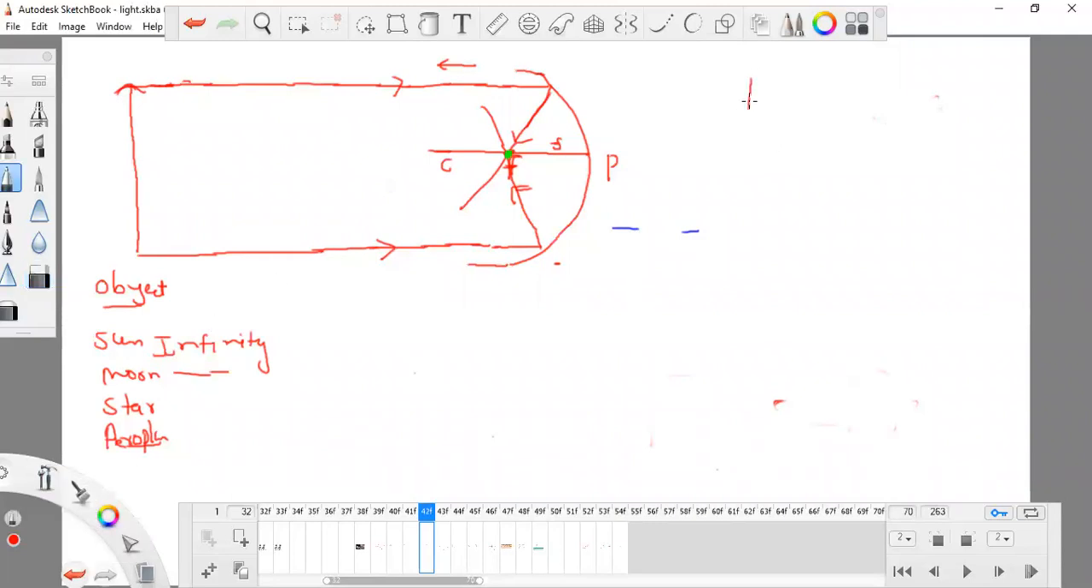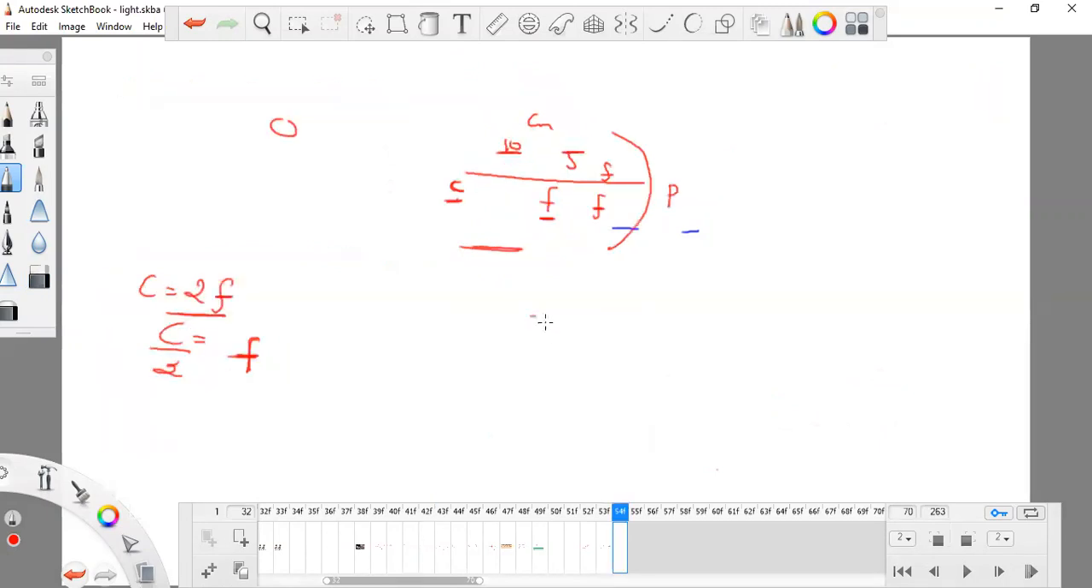So, the properties. What are the properties when my object is at infinity? First of all, my object was at infinity. Second thing, the image is formed at F. How can you understand whether an image is forming or not? When two lines are meeting at any particular place.